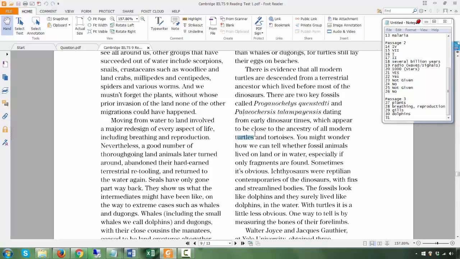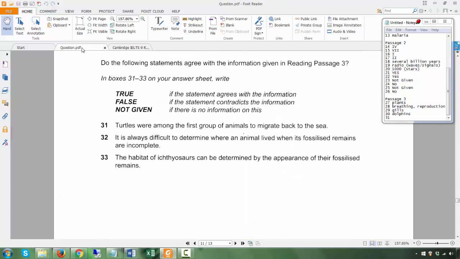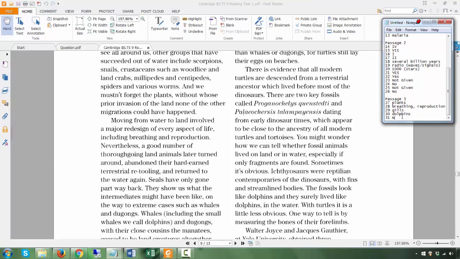Now, does it say anything about the fact that they were among the first group of animals to migrate back to the sea? Nope, I don't see anything there. So it is not given.